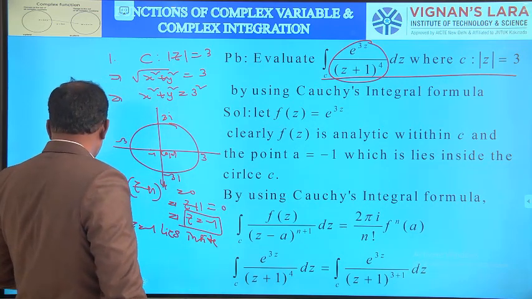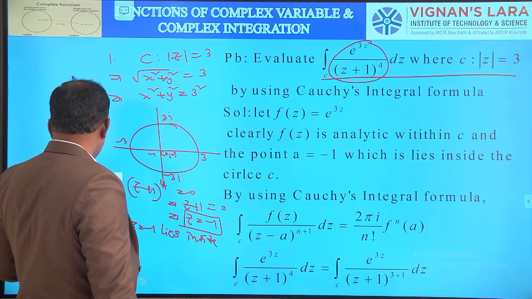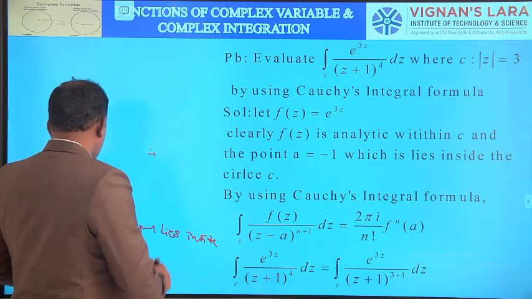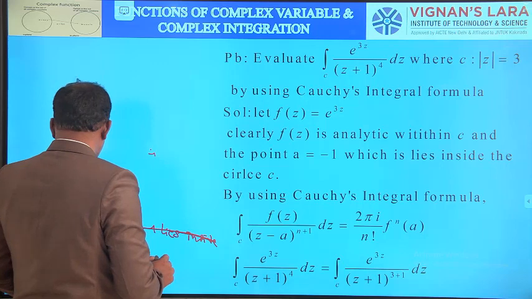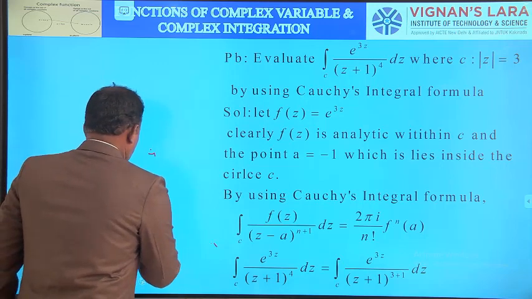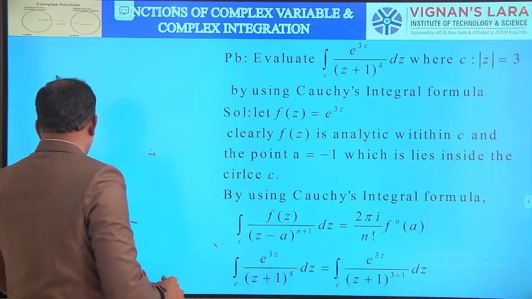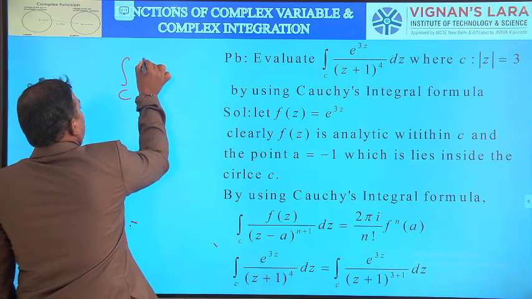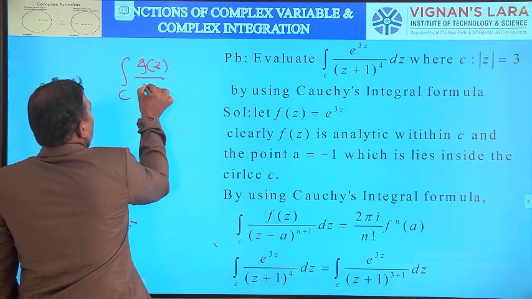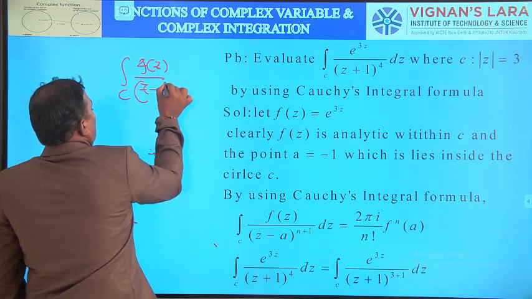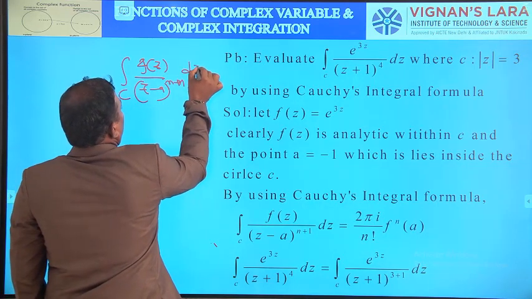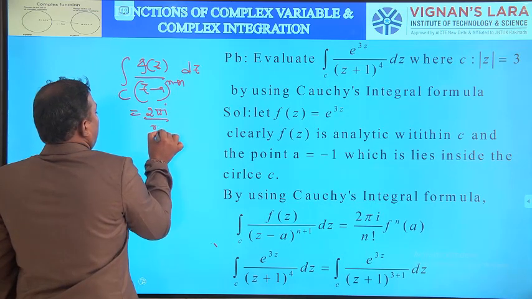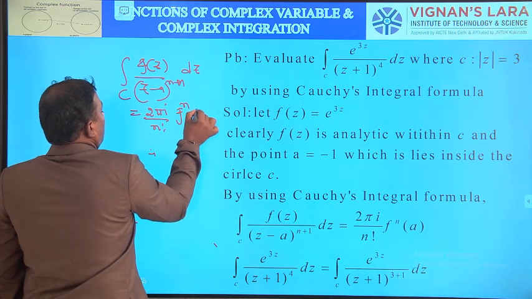What is the generalized Cauchy's integral formula? The integral over C of f of z by (z minus a) whole power n plus 1 dz is equal to 2 pi i by n factorial into f power n of a.